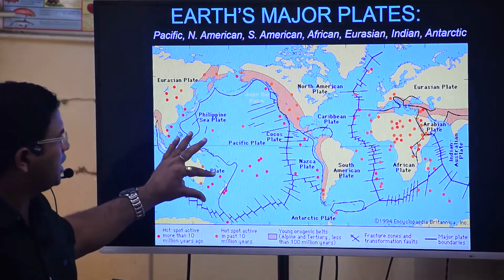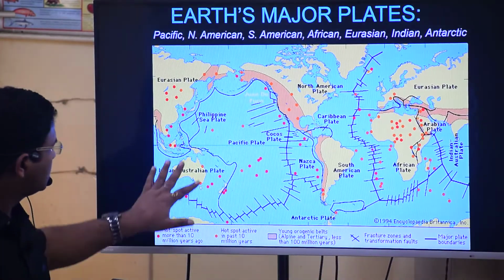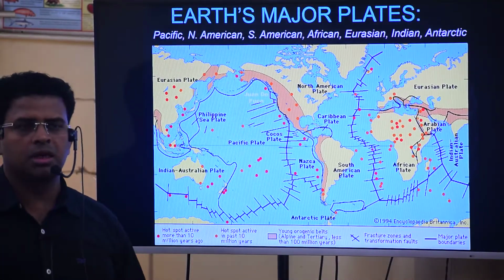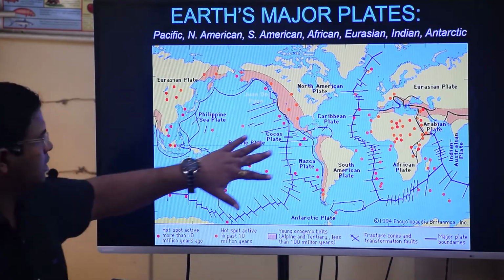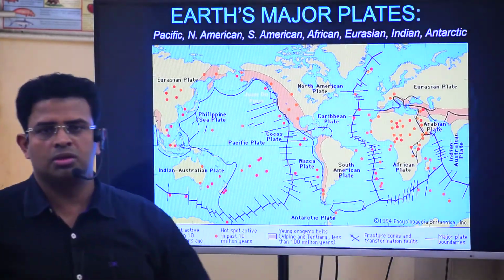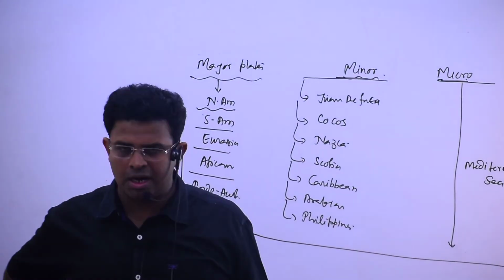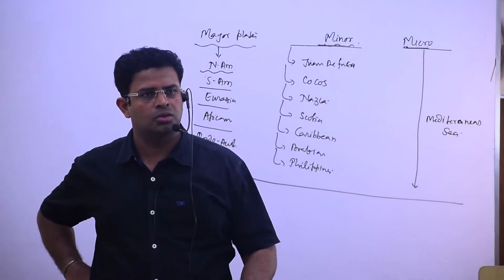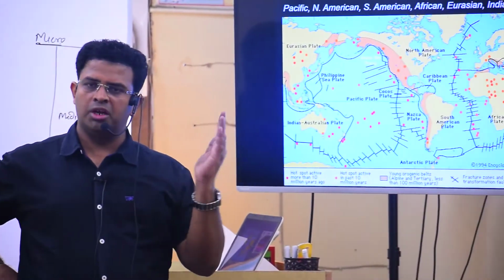So Indo-Australian plate is moving, this is north and this is northeastward. So the plate movement of Indo-Australian plate is in which direction? North and northeastward.